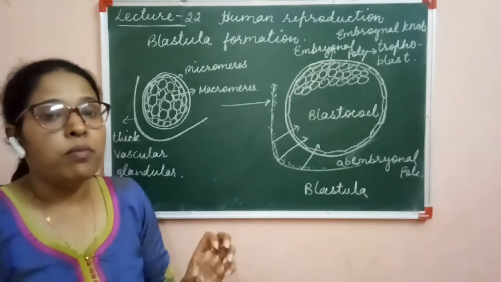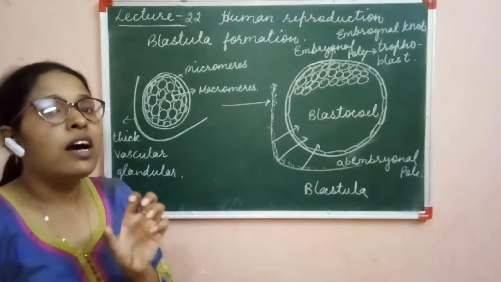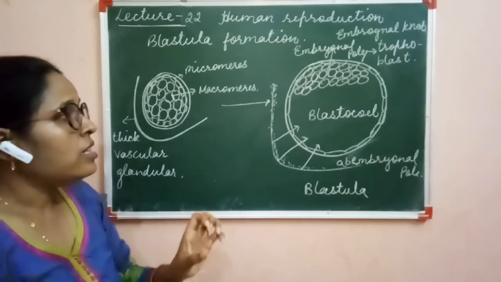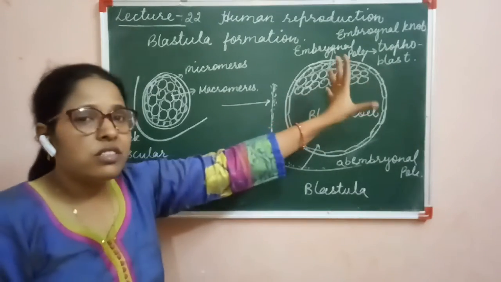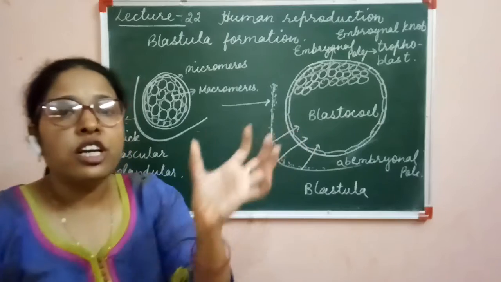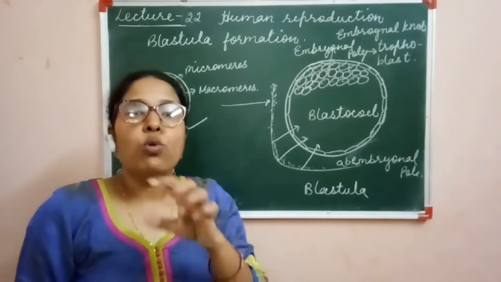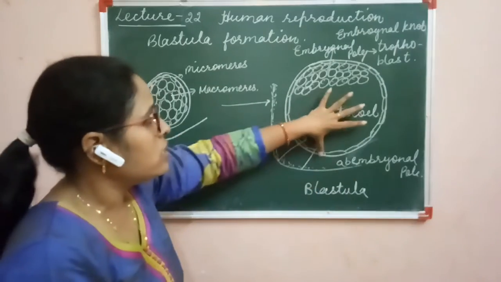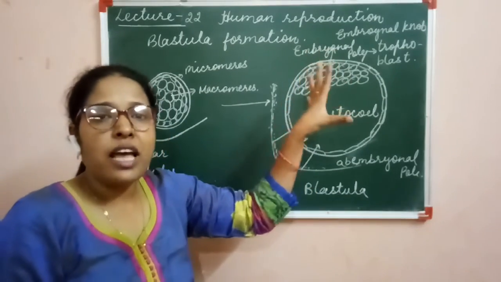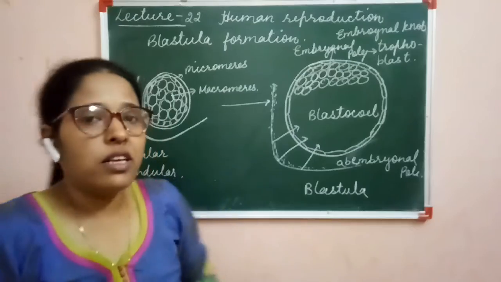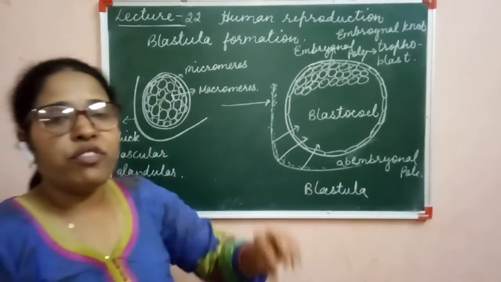At this time, when the zona pellucida is getting lost, if this structure divides into 2, it will give rise to monozygotic twins, because this is the complete zygote, and in this zygote the cleavages take place to increase the number.